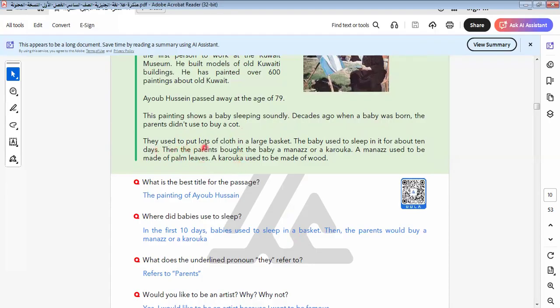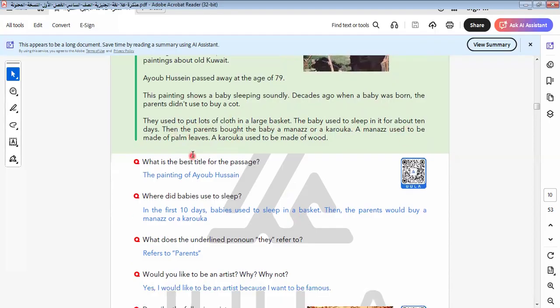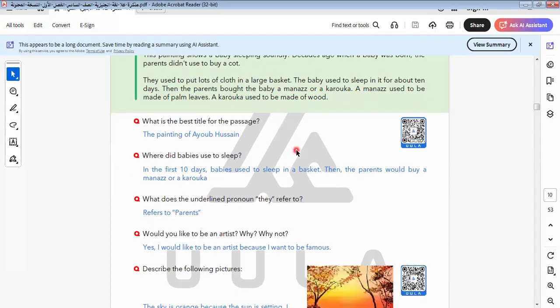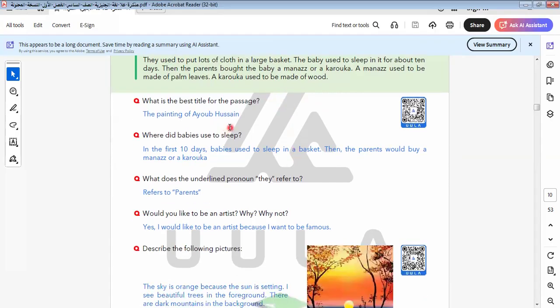They used to put lots of clothes in a large basket. The baby used to sleep in it for about 10 days. I don't know why they slept in it for 10 days. Then the parents put the baby in a maniz or a croca. A maniz used to be made of palm leaves. A croca used to be made of wood. Let's read the questions below this text.